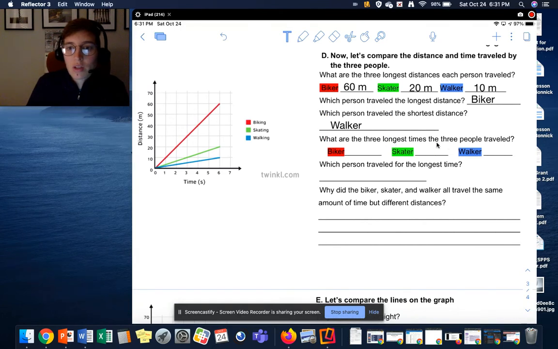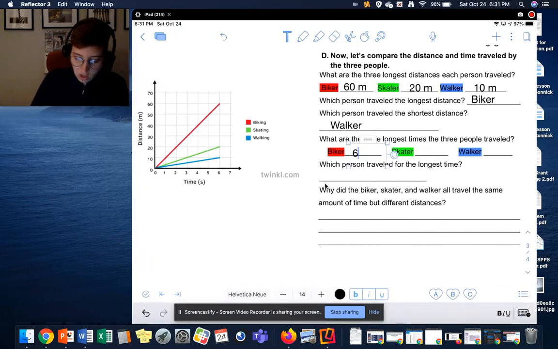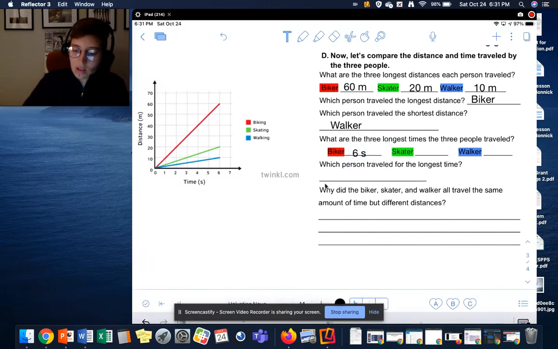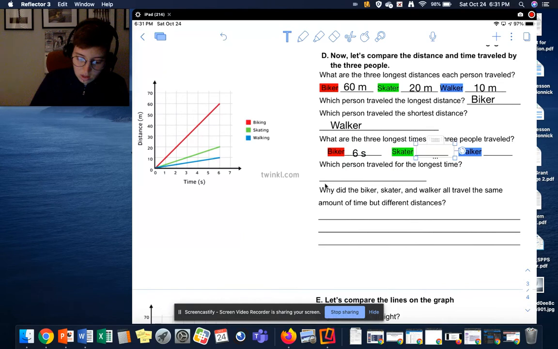What are the longest times the three people traveled? Our longest time for our biker is 6 seconds. Our skater is also 6 seconds, and our walker is also 6 seconds. So each of them traveled for 6 seconds.